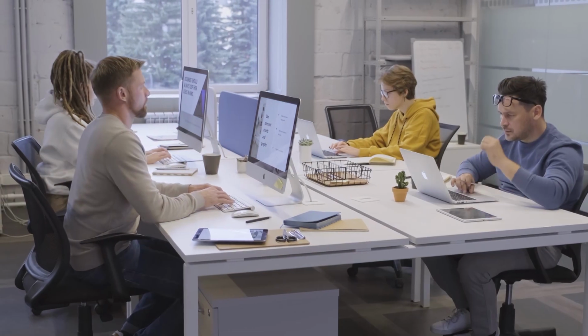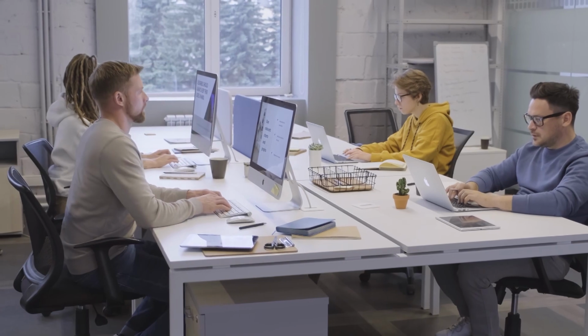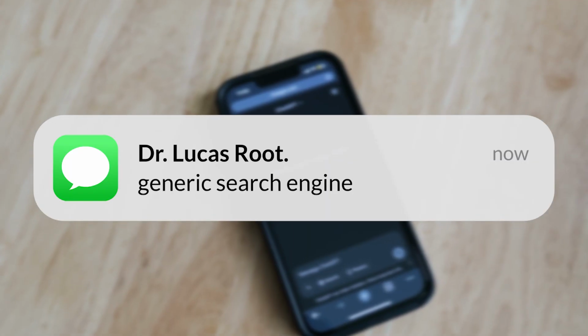So, the foundation is poured. Now, let's customize the workspace. How do you make ChatGPT feel less like a generic search engine and more like your personalized copilot? One that understands your context. Okay, so there's two critical dials here.